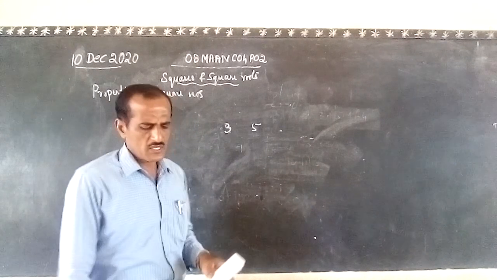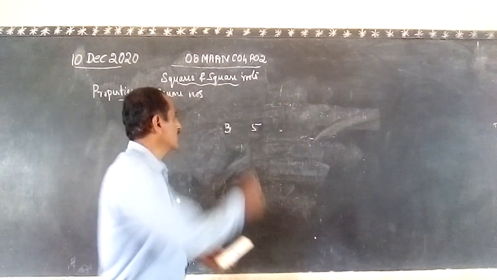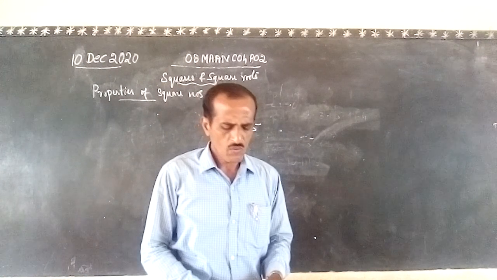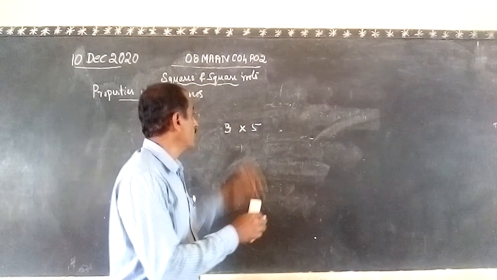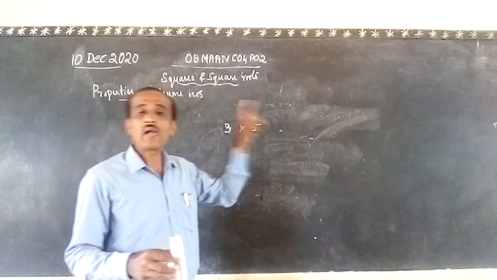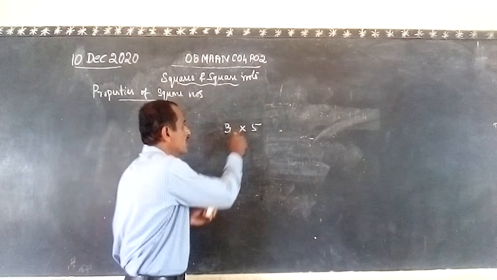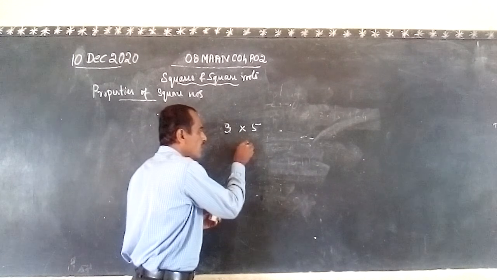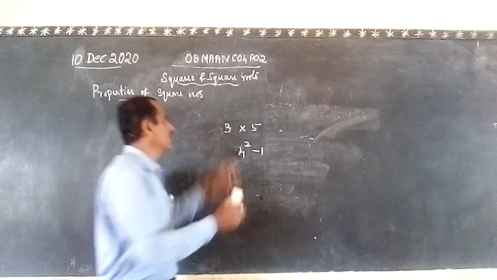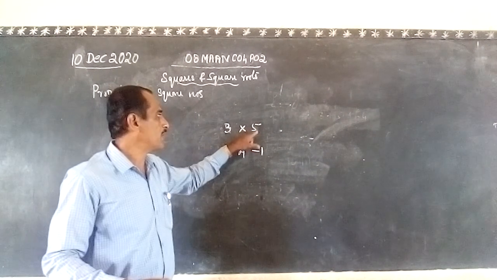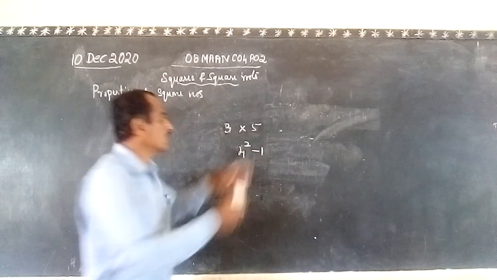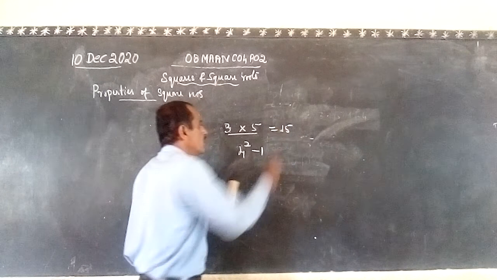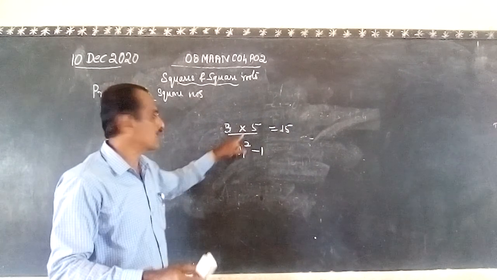The product of this is equal to what? The product of this is equal to 1 less than the square of the middle term. What is the middle term here? Between 3 and 5, it is 4. 1 less than the square of the middle term. See, if you take 3 and 5, two odd numbers, the product of this is always equal to 1 less than the square of the middle term. What is the middle term?